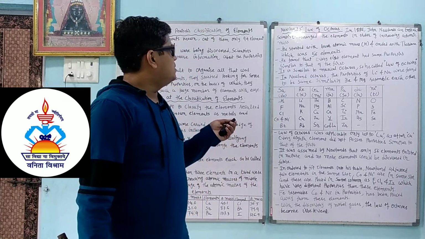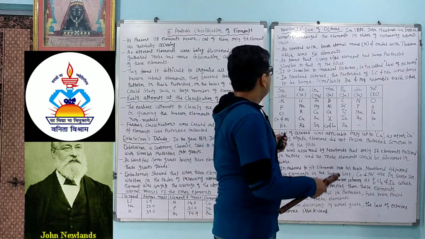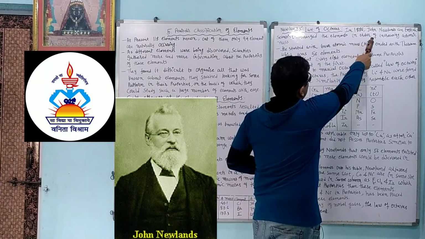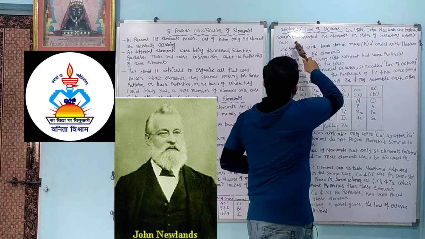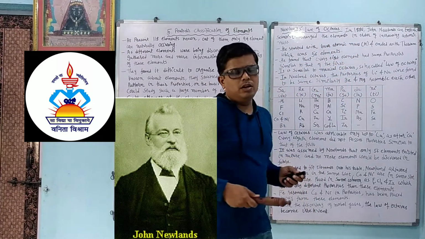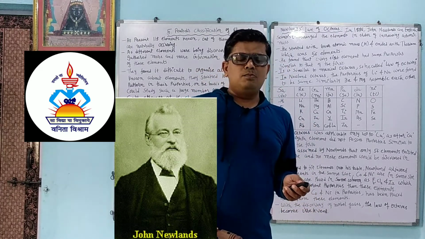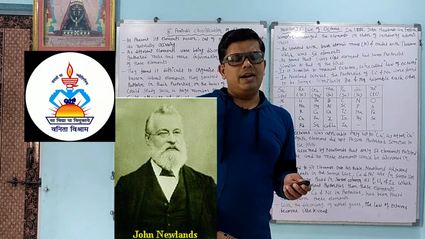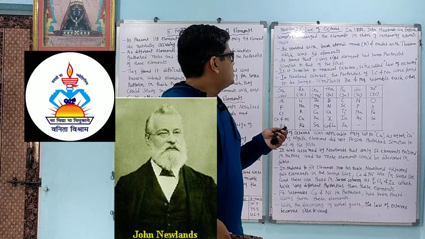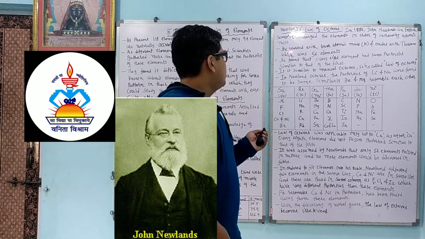So after that, Newland's law of octaves came into existence. So we will learn about Newland's law of octaves. In 1886, John Newland, an English scientist, arranged the elements in order of increasing atomic mass. Dear student, we know that atomic mass means the number of protons plus the number of neutrons. So in 1886, John Newland arranged the elements in order of increasing atomic mass.